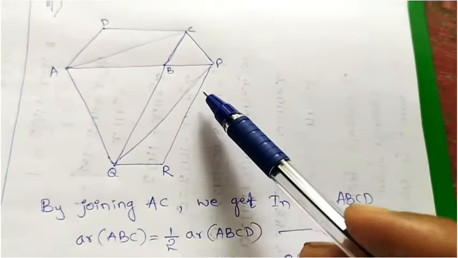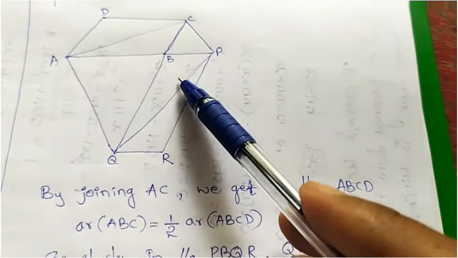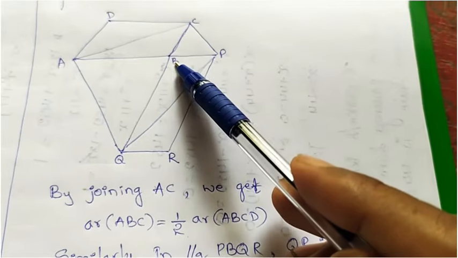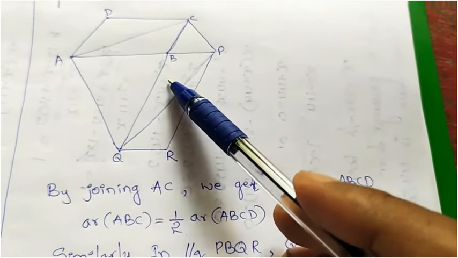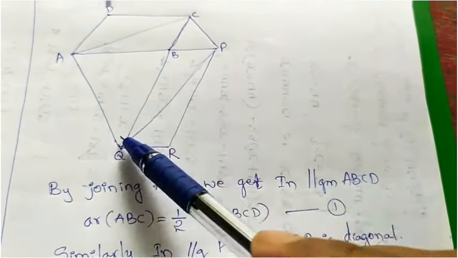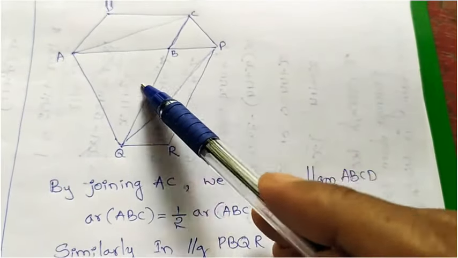So just observe here APQ. In between that we are getting the included triangle, that is BPQ, and the extra part is ABQ. Earlier also we got ABQ, here also we are getting ABQ.